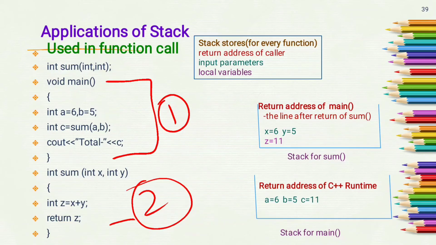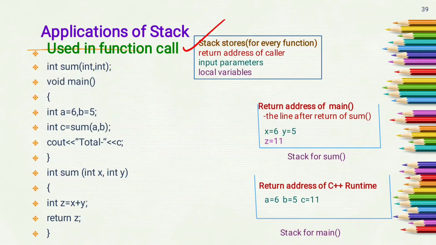which consists of the return address of the caller, input parameters and local variables. For the sum function, the caller is the main function, the input parameters are x and y, and the local variable is z. For the main function, a, b, c are the local variables, and this main function is called by the C++ runtime.